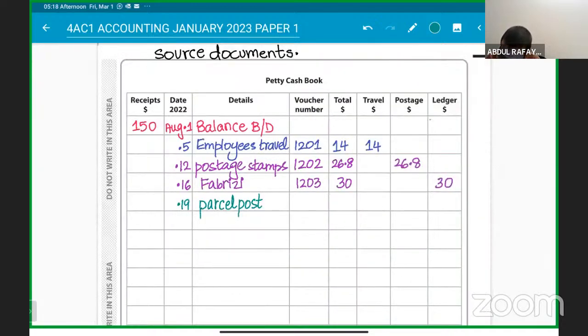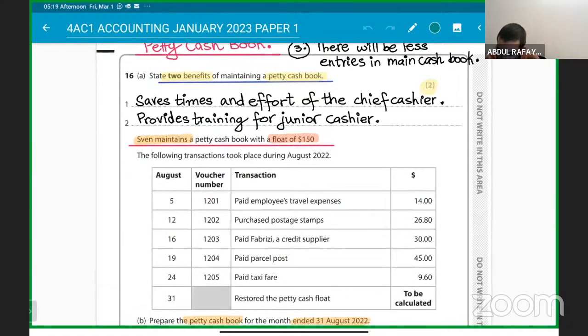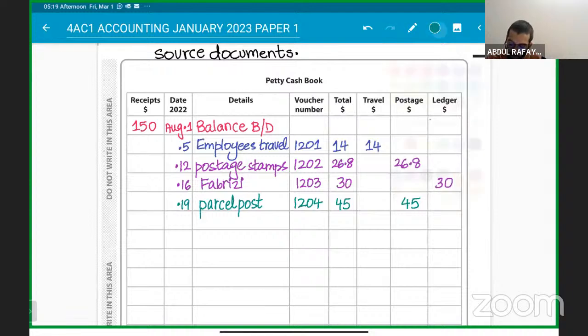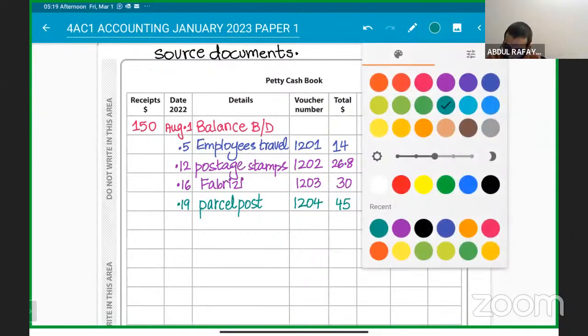Parcel post will come in postage. This is voucher number 1204. So parcel post will come in postage, and then the taxi fare will come in travel.